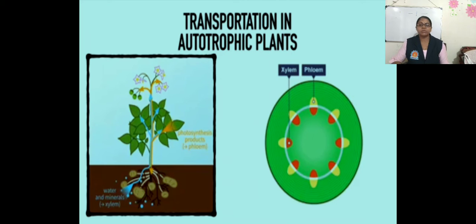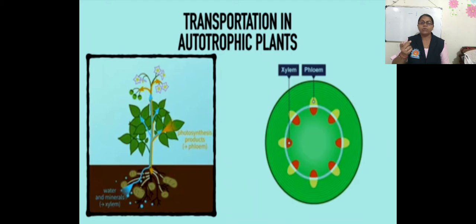The first one is xylem. If you observe the round part in the figure, which is the cross section of the stem, the xylem is on the inner side and the phloem is on the outer side.